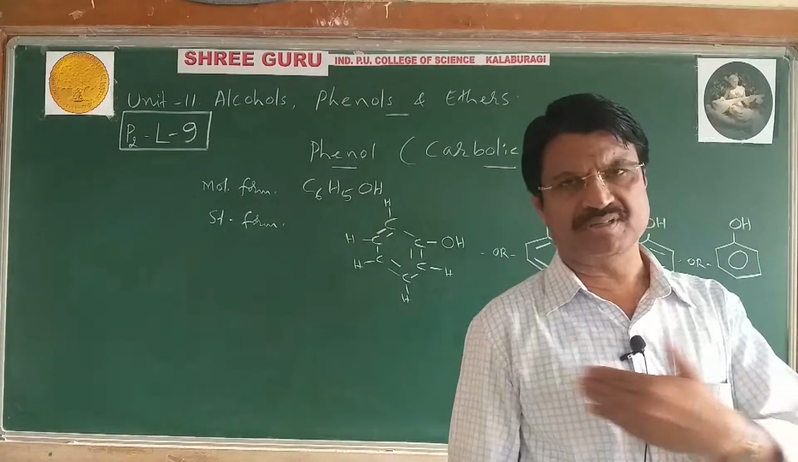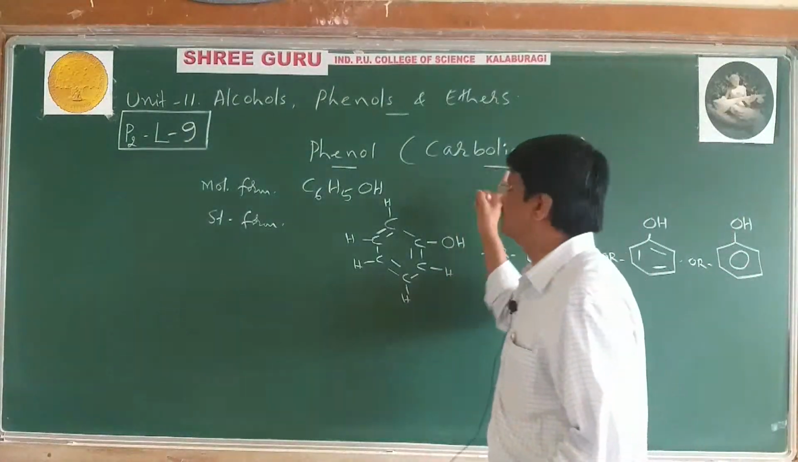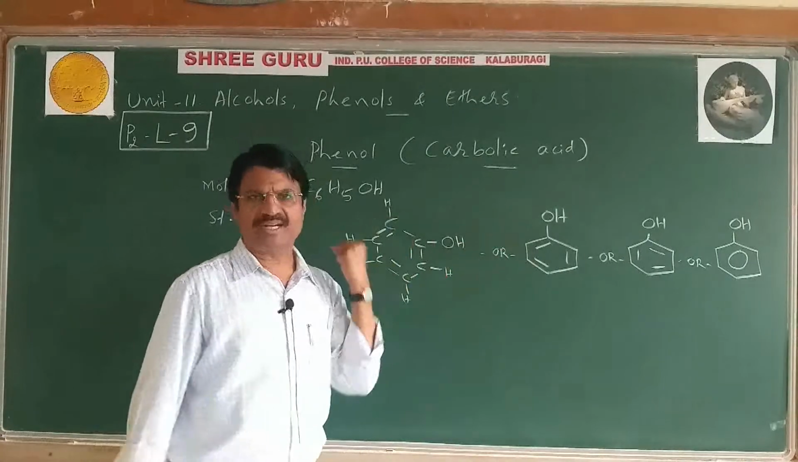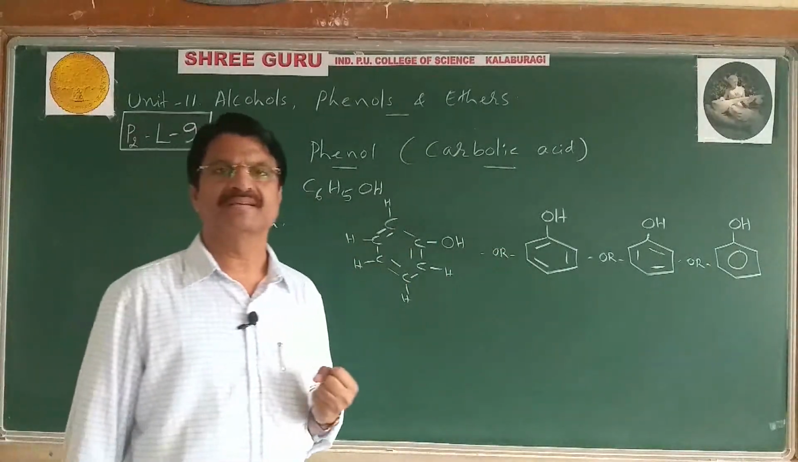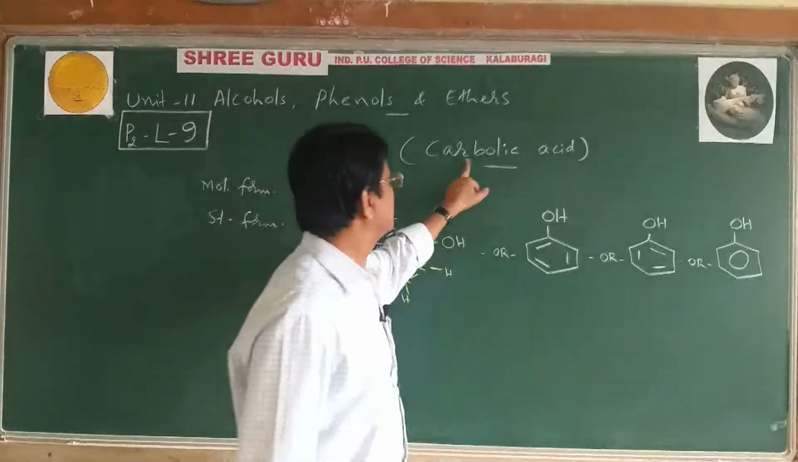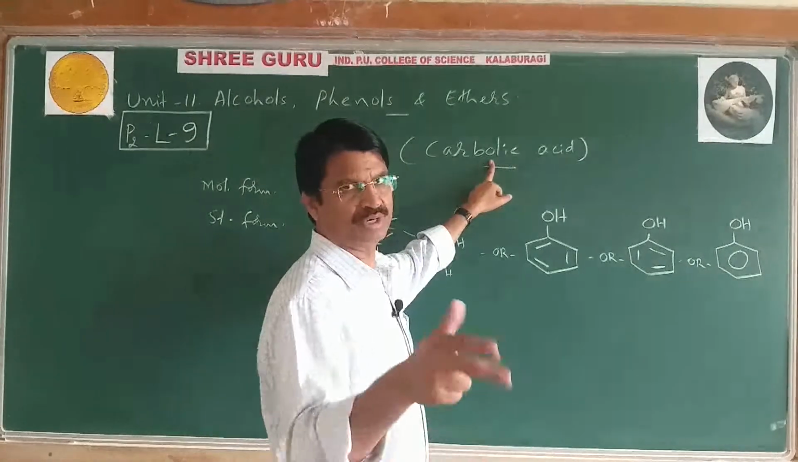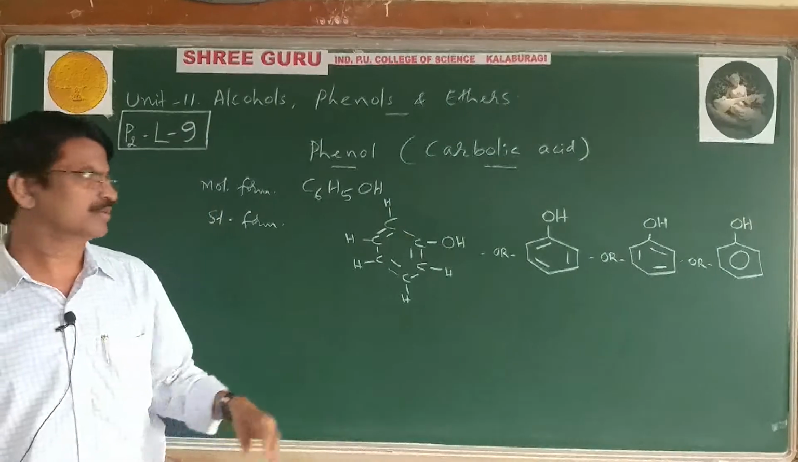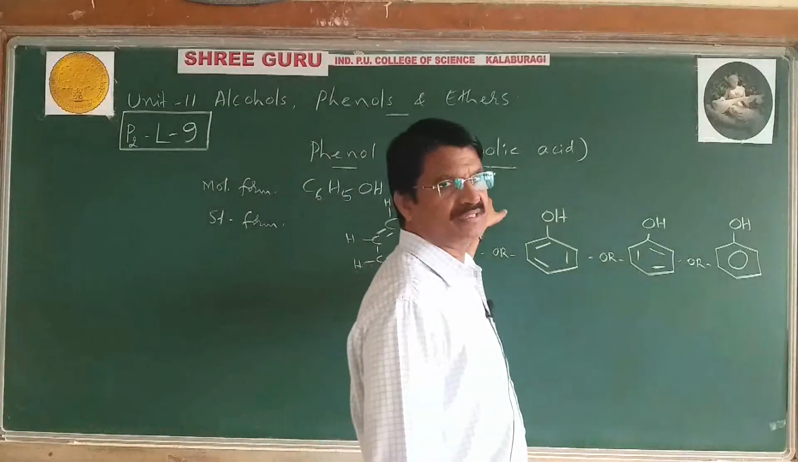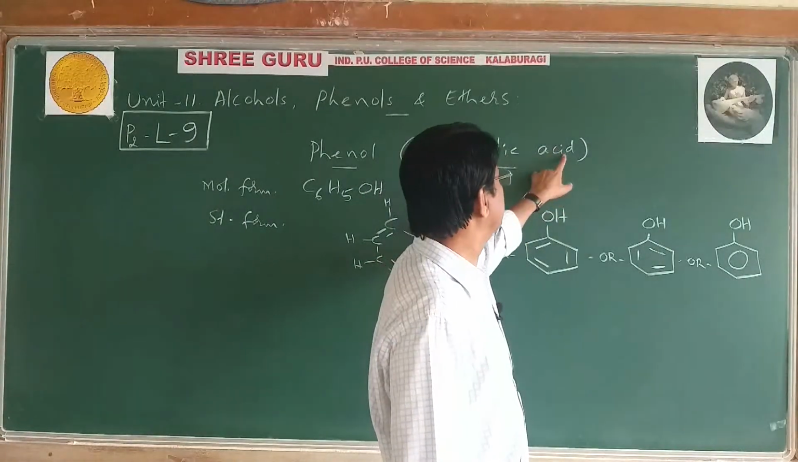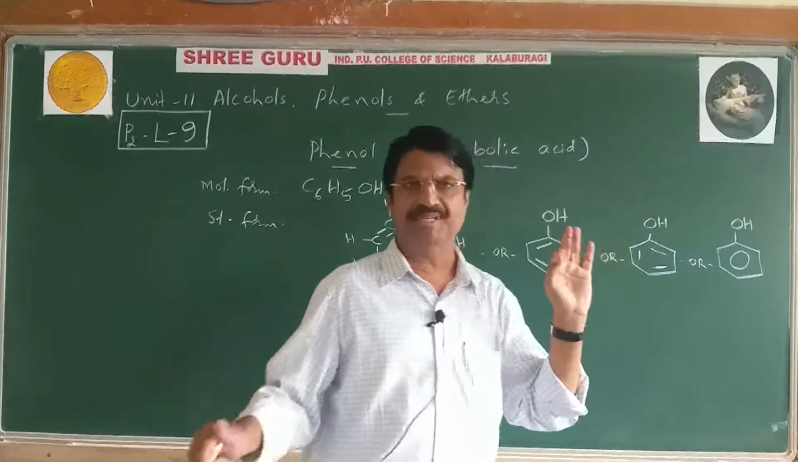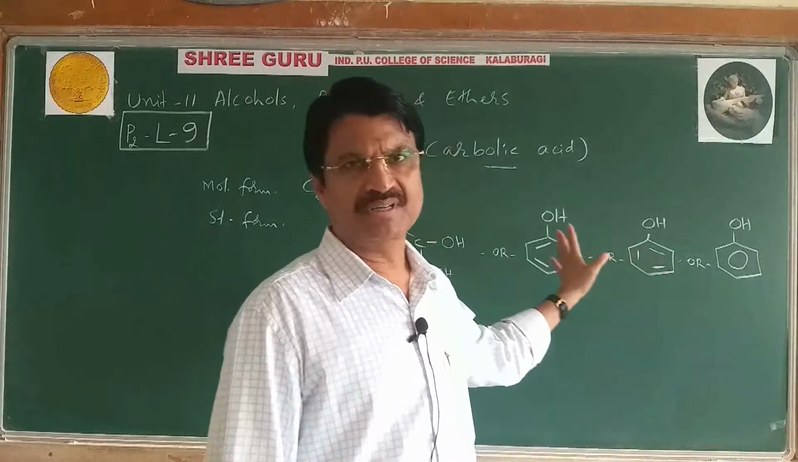A 5% phenol solution is called carbolic acid. And why is it called carbolic acid? Because phenol is isolated from coal tar. Carbolic: carbo means carbon, oleum means oil, and it is present in coal tar. Therefore, this name is derived. It is an acid because the H atom of the OH is acidic in nature. That's why it is called carbolic acid.